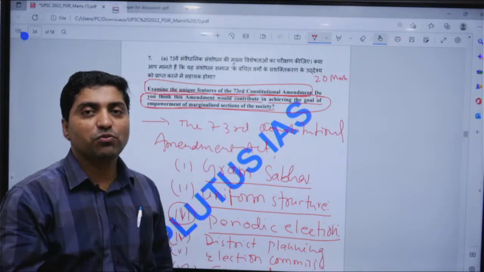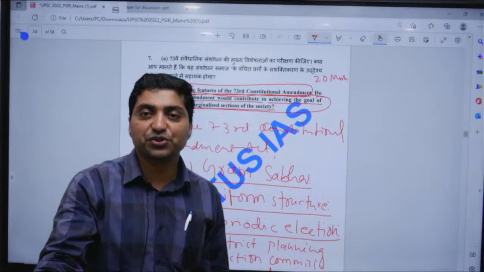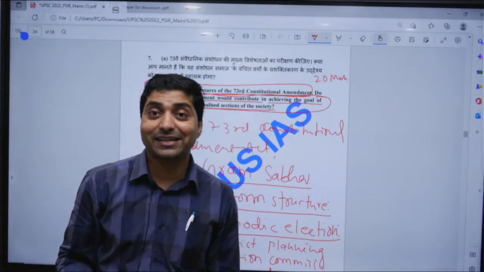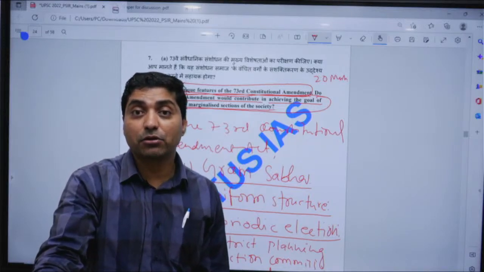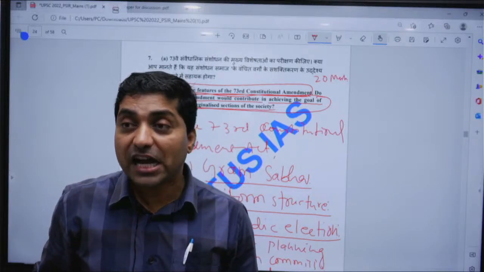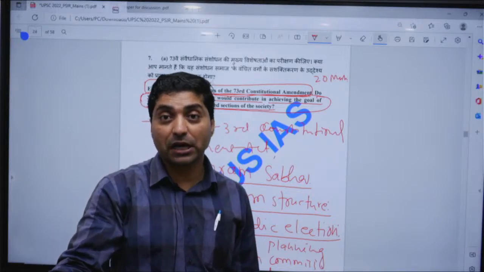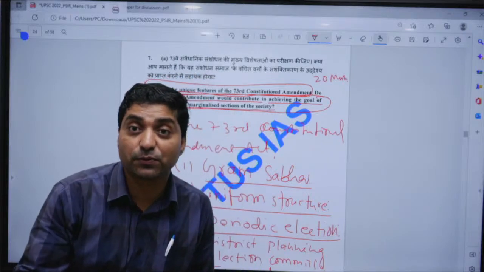However, women are facing lots of problems, like the problem of function, fund and functionaries, and the problem of patriarchy, like the dominance of their male counterparts, like son and husband. They are called Pradhan Pati or Pradhan Putra, right? But at the same time, there are success stories, right?